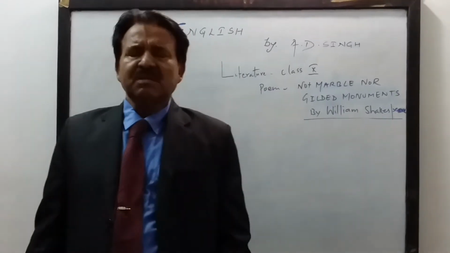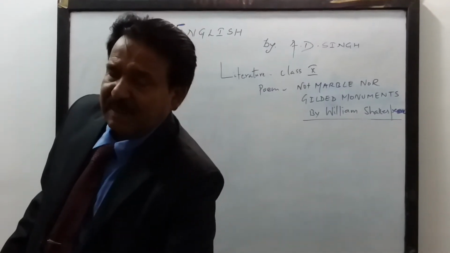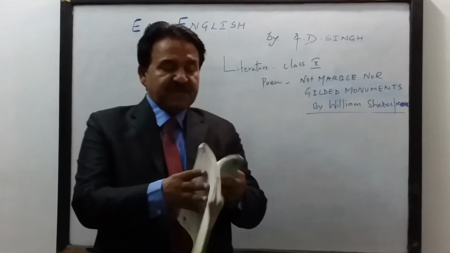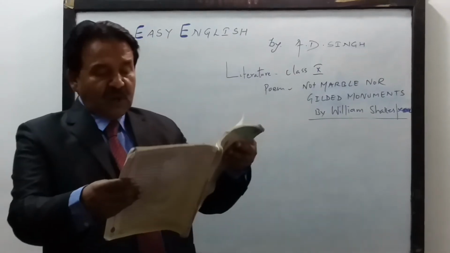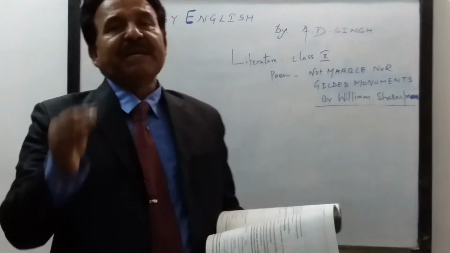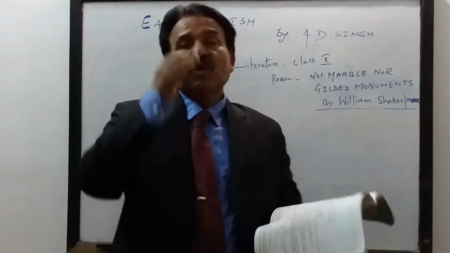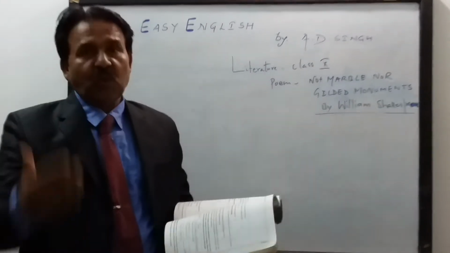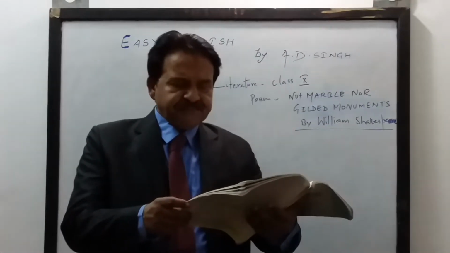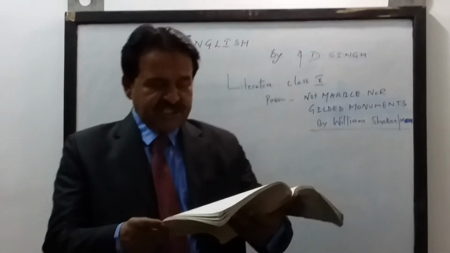What is the first idea highlighted by Shakespeare? The first idea highlighted by William Shakespeare is the comparison between poetry and monuments. What is the first thing highlighted? The first quatrain highlights comparison between poetry and monuments.